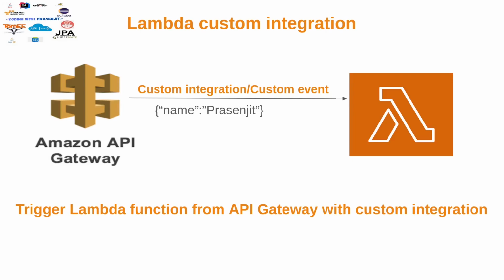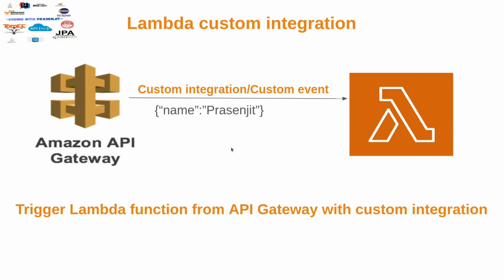So what does that mean? What do you mean by custom event? Custom event means we are not sending everything to the lambda. We will retrieve the information from the API Gateway layer, then generate our custom event, and then push it to the lambda. That's why we call it custom event and custom integration.